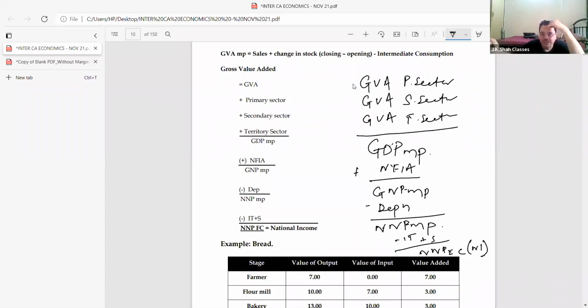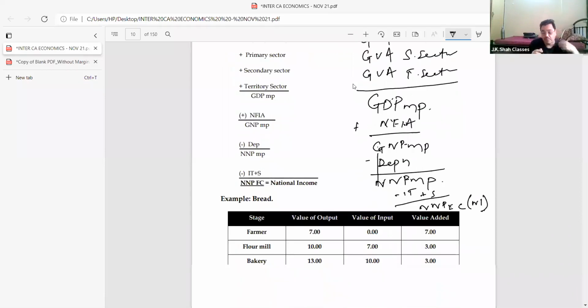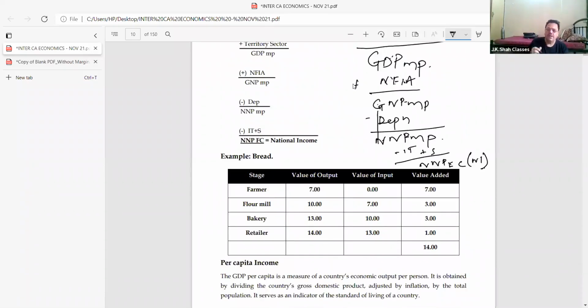Now it is market price. I've written here market price. Acha, from market price, bacha, when I add NFIA to domestic, I get net. When I minus depreciation, come on, tell me, I get gross to net. Any doubts over here? No doubts. Clear? Obviously, this example was given for value added. This formula is simple. This concept is simple.